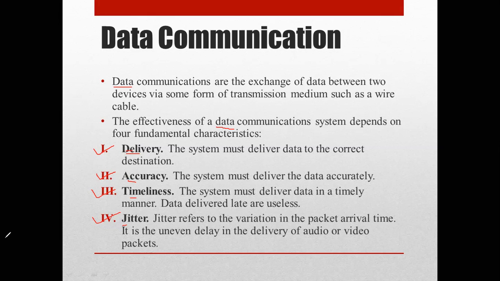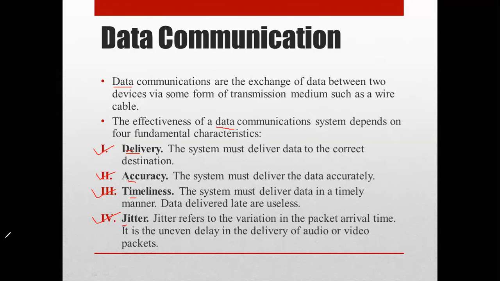Okay. Timeliness means the system must deliver data in a timely manner, at the correct time. It should not be that we send a message right now and it gets delivered tomorrow. We want it delivered on time. Sometimes a network problem happens while communicating on mobile phones, and we say it was a network problem, that's why some of the data was missed out.